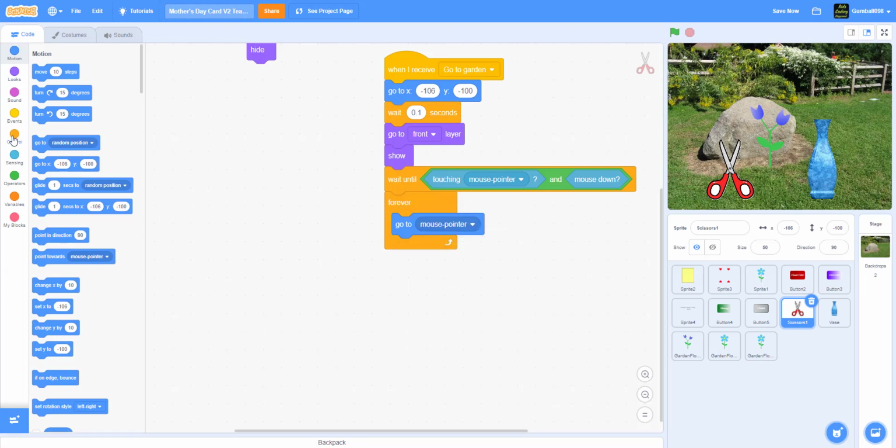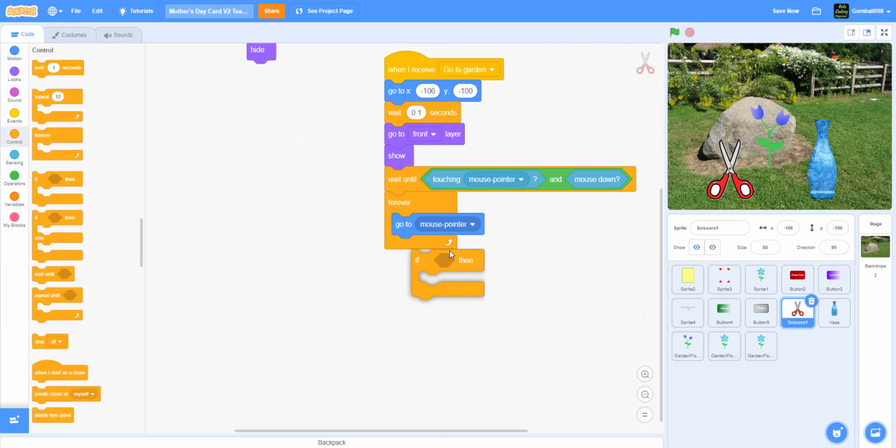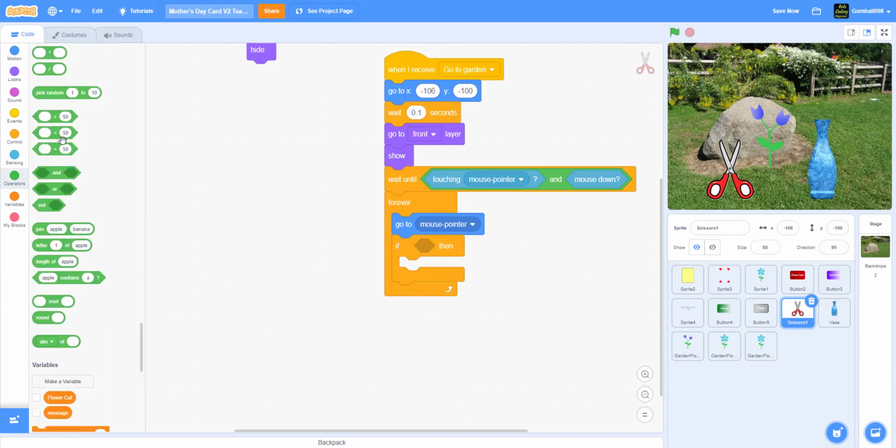And if then flower cut equals 0, that means it will stop and go back to the card.